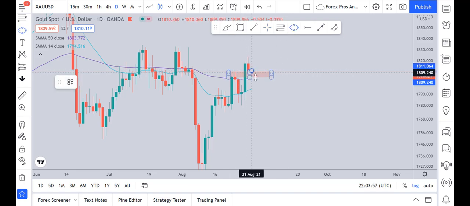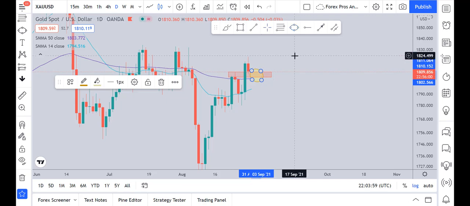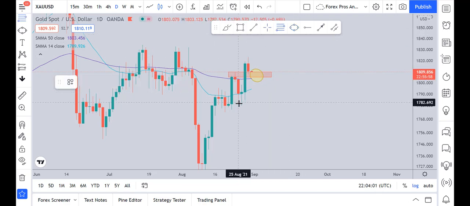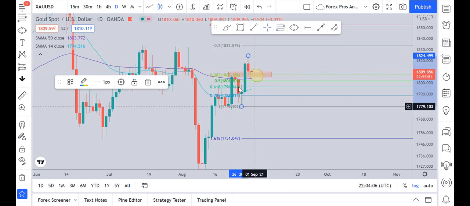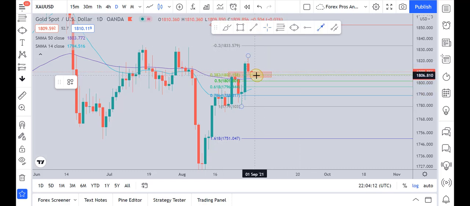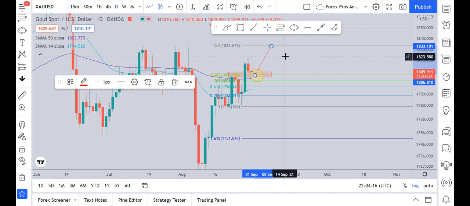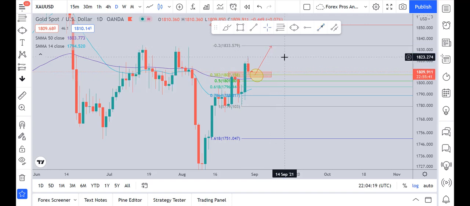We will monitor the price action of the market on this time frame, and if we want confirmation, we can take the Fibonacci on the impulse from top to bottom, and what we can see is that this is the 0.382 level. So we can expect the market to continue from this point, shift in the upward direction and make a good bullish move. So the monthly, weekly and daily time frames are telling us that the gold market will be bullish.